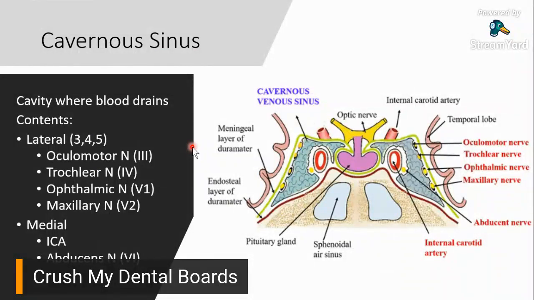Next area. Now, the next area that I would like to present to you would be the cavernous sinus. So remember I told you earlier we're going to go from top down. So we started with the drainage in the cranium and then went a little downwards towards the ophthalmic vein. And now a little down or behind it posteriorly would be the cavernous sinus.